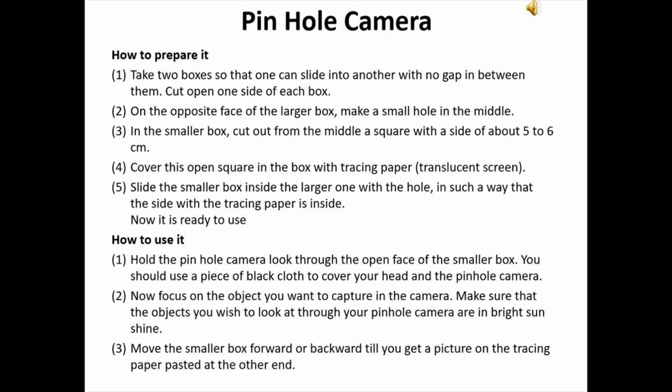Now the next is a pinhole camera. Now what is this pinhole camera? Pinhole camera is a device which makes inverted images of objects. It works on the principle of rectilinear propagation of light. We have learned the rectilinear propagation of light, which is the property of light, and on that property base there is one device which is known as pinhole camera.